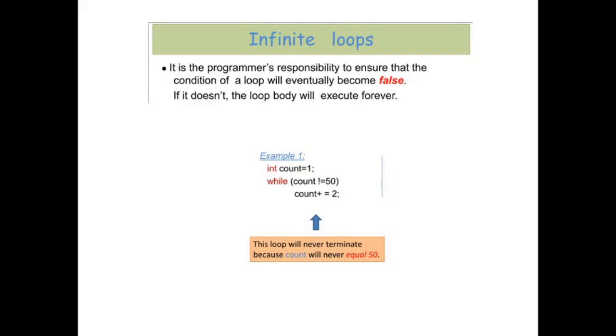Ultimately it will reach 49, and after that it will become directly 51, skipping the 50th value. So it will exceed this value, and the condition is not what should stop this kind of loop. It will become an infinite loop and go on and on and on.